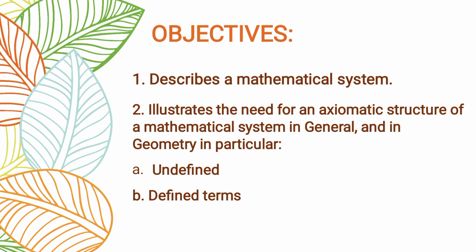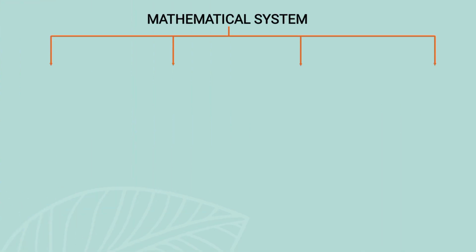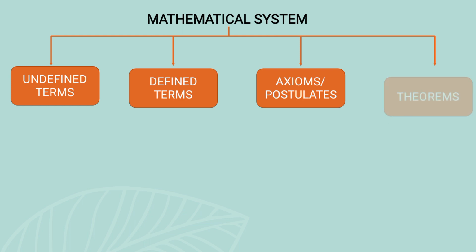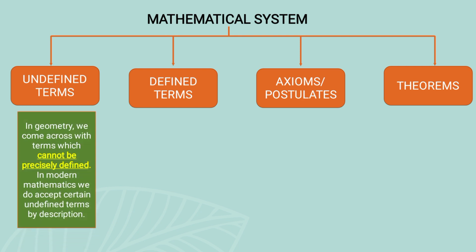So letter A, undefined. Letter B, defined terms. So let us break down the mathematical system. So first one, we have what we call the undefined terms, followed by defined terms. Next, axioms and postulates. And then last one is the theorems. So what is undefined terms?